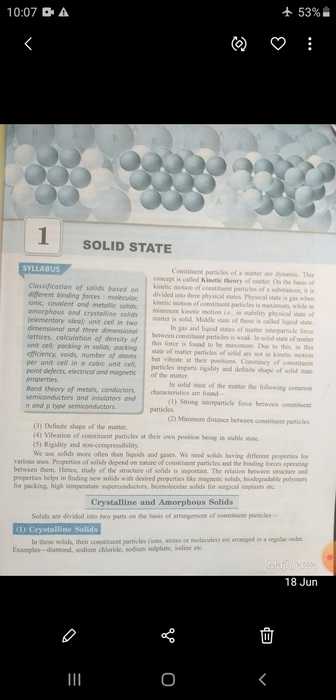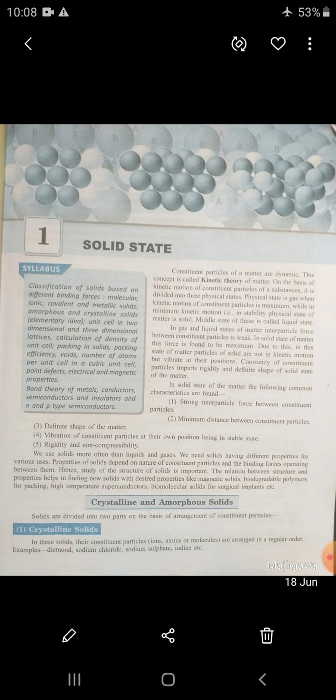Crystalline solids are true solids, but amorphous solids are called pseudo solids. Pseudo means false, so they are known as false solids or super cooled solids. When we cut a crystalline solid with a sharp knife, the new surface also has a regular order of constituent particles. But when we apply this technique on an amorphous solid, there is no regular order of constituent particles on the cut surface, hence it does not show the cleavage property.